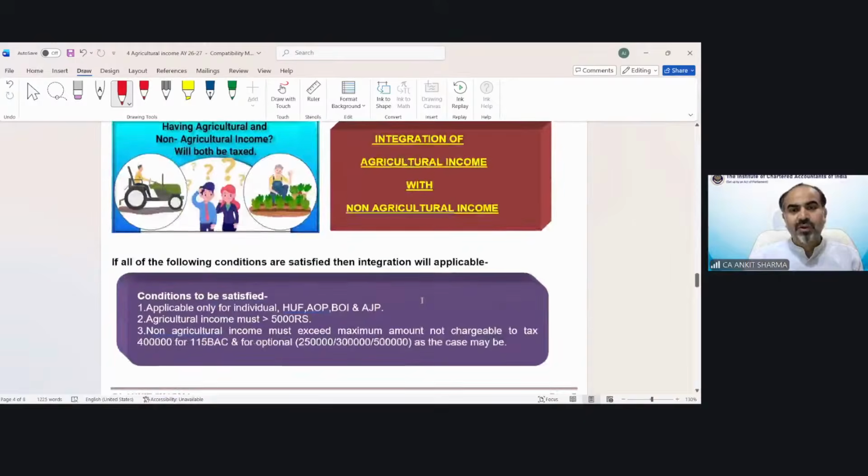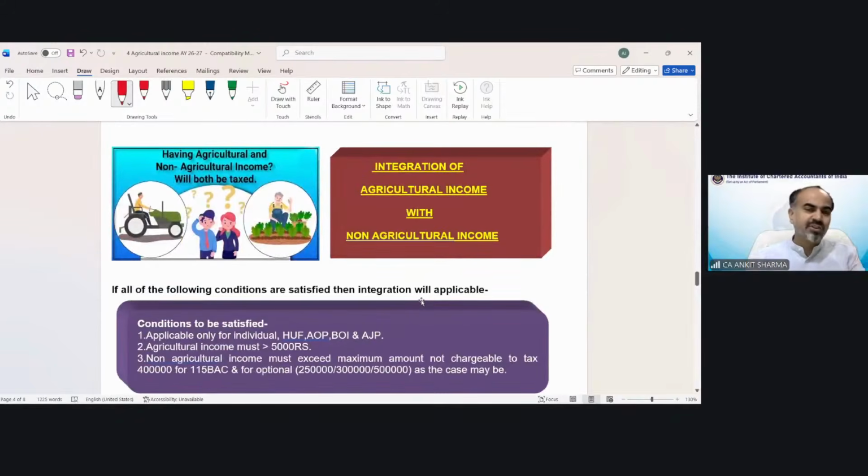So this is going to be our numerical part, integration of agricultural income, and then we will understand in detail the composite business case, as we have discussed, how to identify how much part should be agricultural and non-agricultural. But before that, we will go through the integration concept of agricultural income with non-agricultural income. Only these two topics have been left over here.